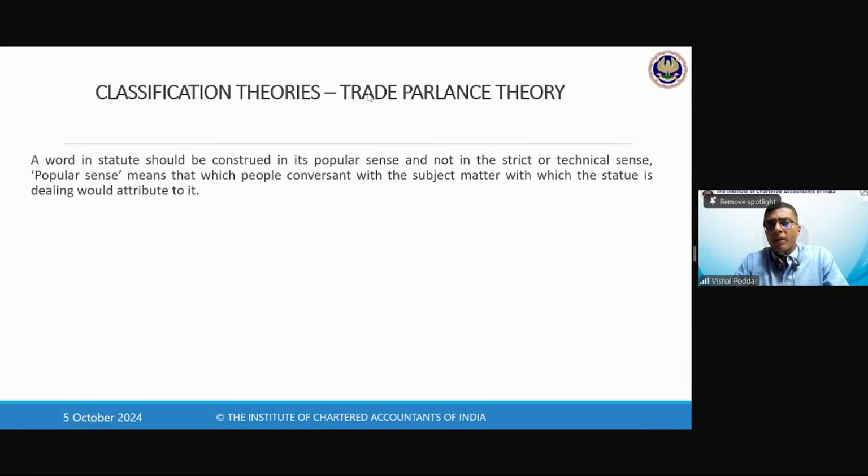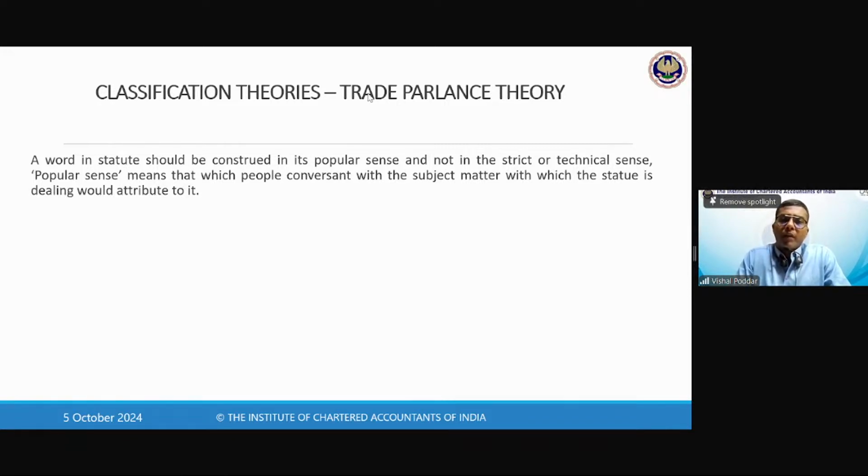But in the trade parlance, they are not known by the brand. They are known by the product. Like they will say detergent. They will say toothpaste. So these are the terms which are the trade parlance. That is the terminology used for trade, because they are more concerned with the product and the industry rather than the brand. Because a businessman may have that particular product of all brands. So he is least bothered about the brand.